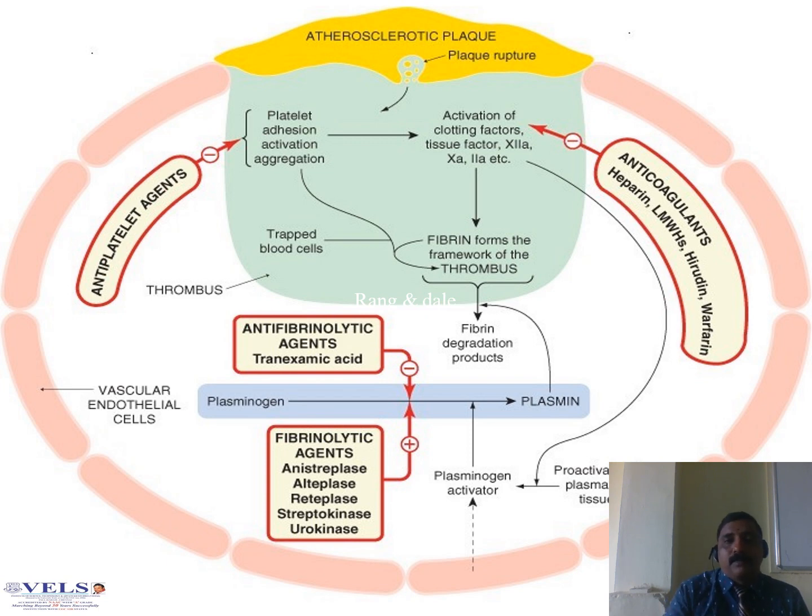How does it occur? In this figure, we can see how the platelet is responsible for the formation of the clot, and also how coagulation may occur. Finally, how the fibrin must be destroyed. So this is the figure.